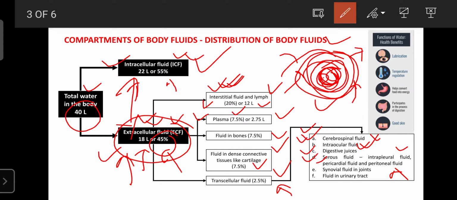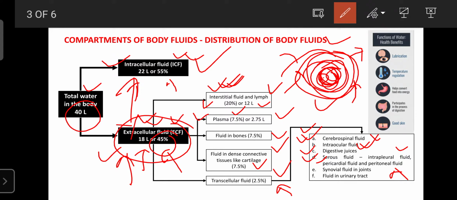The heart is also enclosed by a pericardium. That pericardium is responsible for the formation of the pericardial cavity. What is the fluid present in the pericardial cavity? That is known as the pericardial fluid. Both intrapleural fluid and pericardial fluid have the major function of protecting the lungs as well as the heart. The pericardial fluid protects the heart and avoids overstretching of the heart.